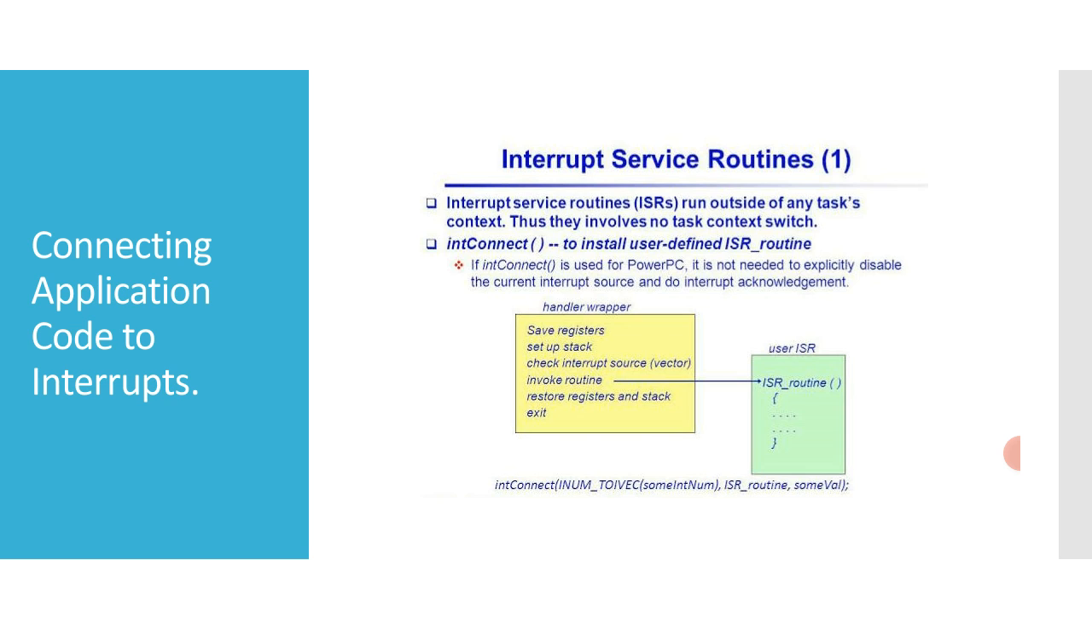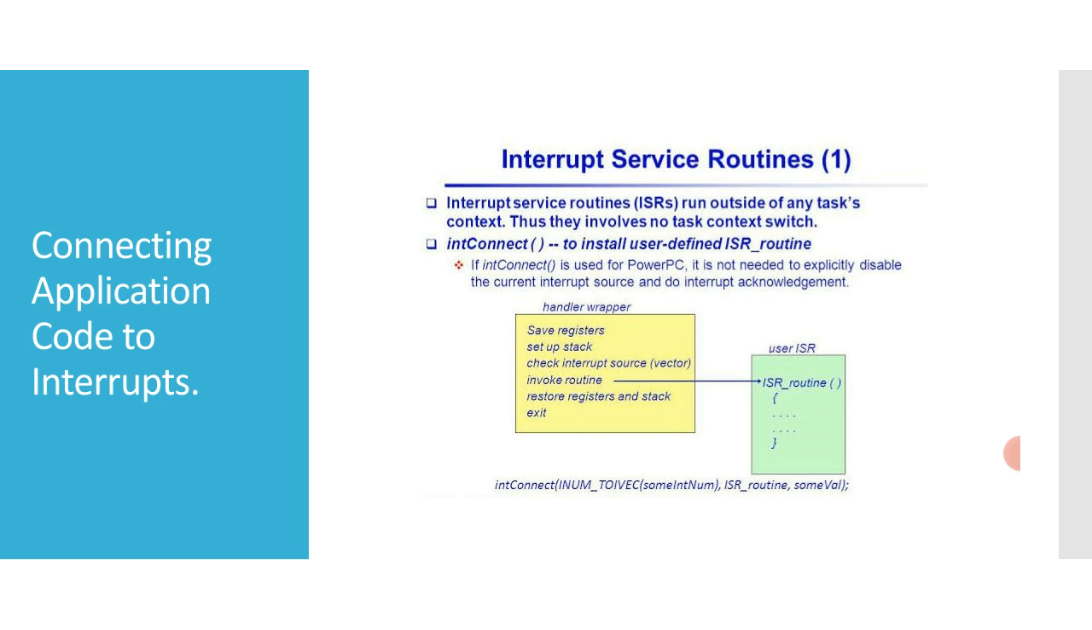I repeat, VxWorks provides the routine intConnect, which allows C functions to be connected to any interrupt. The arguments to this routine are the byte offset of the interrupt vector to connect to, the address of the C function to be connected, and an argument to pass to the function. You can see in this figure, when an interrupt occurs with a vector established in this way, the connected C function is called at interrupt level with the specified argument.